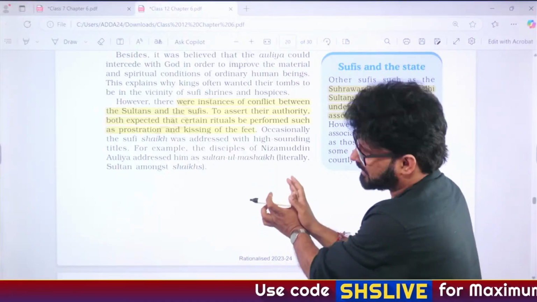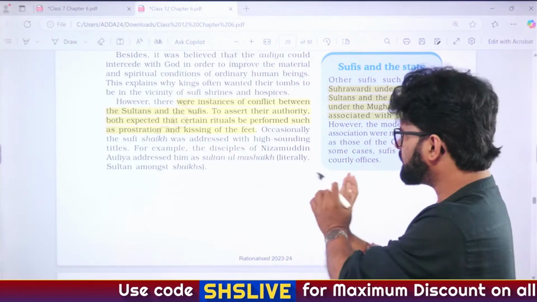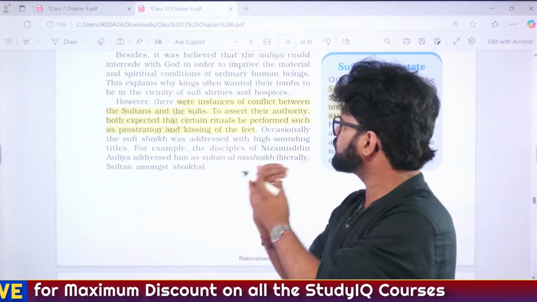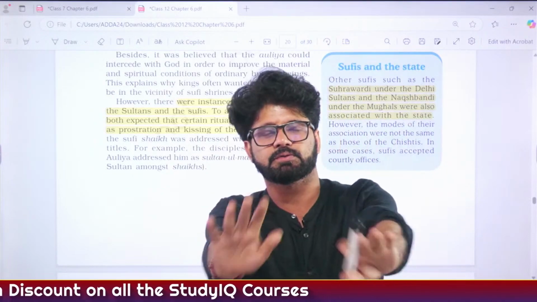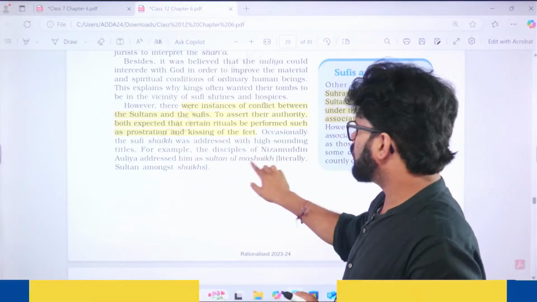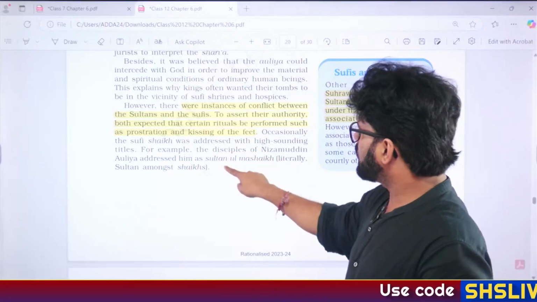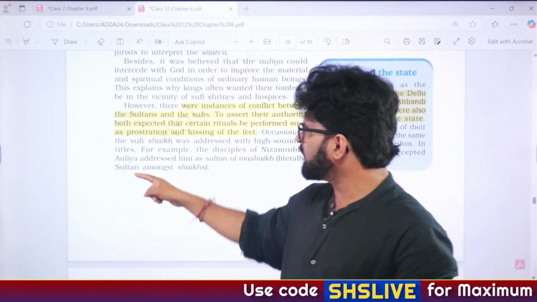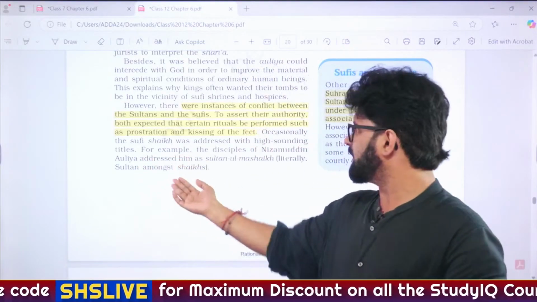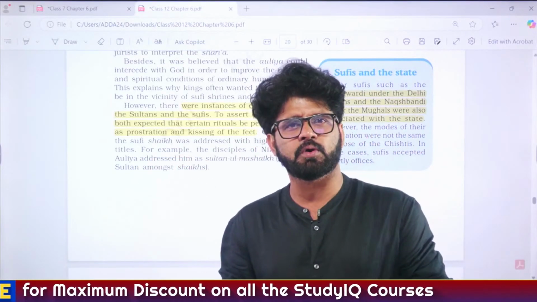And in some exam, I have seen, UPSC or some exam, they have written Sultan ul Mashak. That is Sultan among Sheikhs. Who is known as Sultan ul Mashak? Again, my Islamic friends, pardon me if I am pronouncing this Mashak wrong. So, Nizamuddin Aulia. And Ghiyasuddin Tughlaq did not like this. That why are you calling yourself Sultan, Nizamuddin Aulia, sir? You are a Sufi saint. You anyway should not be taking this kind of title. And I am the Sultan, bro. So please don't do this.